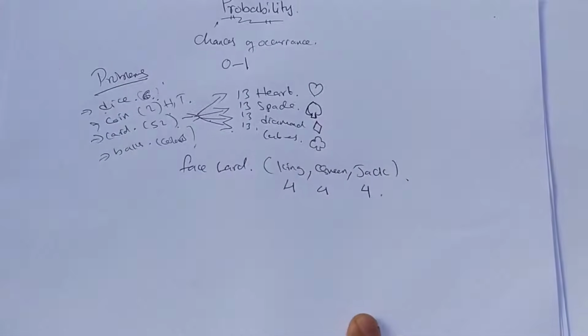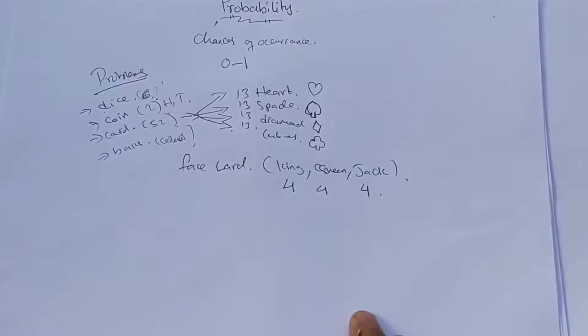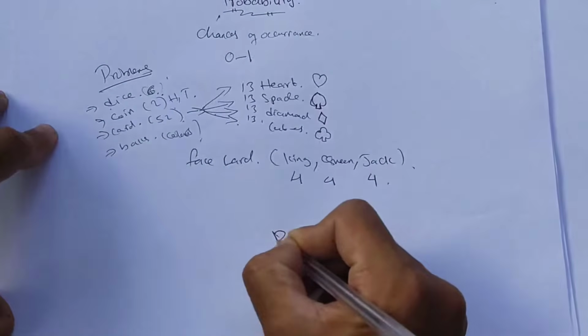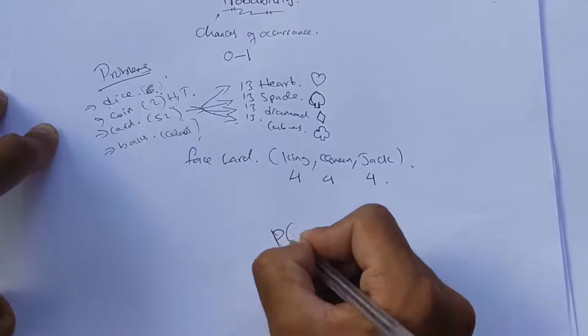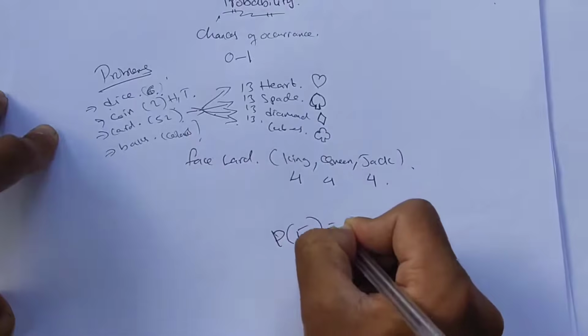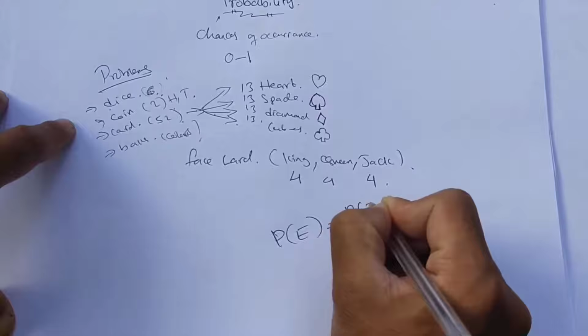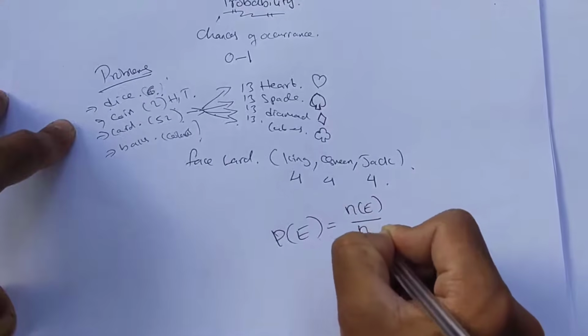There are 12 face cards. So now let's look at the probability formula. The probability of an event E happening will be the number of ways event E can occur, N E, divided by N S.